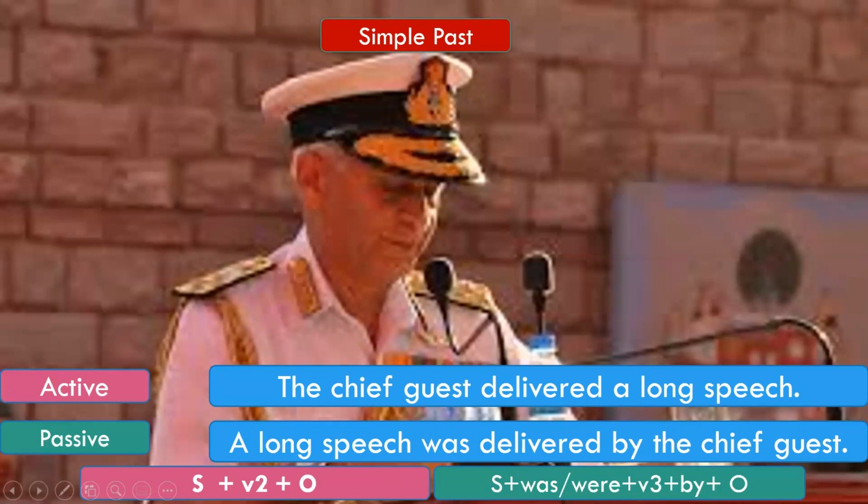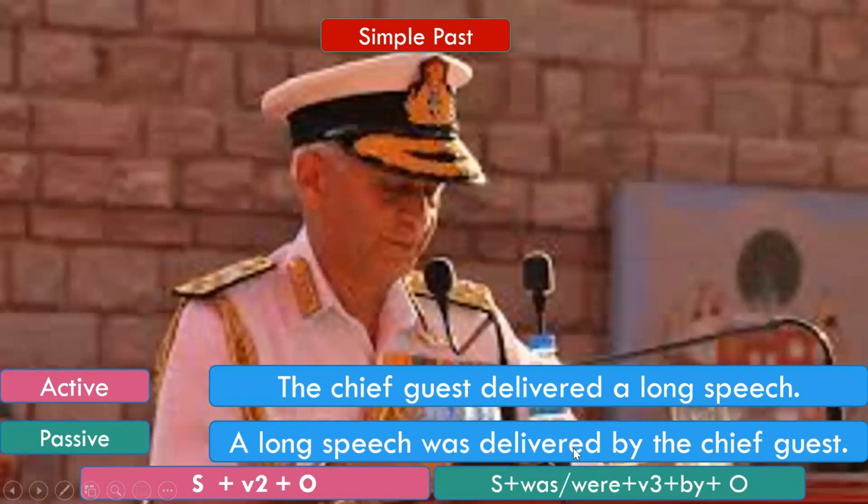Now what will be the structure of the passive voice sentence in case of simple past tense? Look at the structure here. Subject plus was or were, because the be form of the verb will change since it is a simple past tense. We are dealing with past tenses now. In the past tense, the be form of the verb is was and were. Here, a long speech is a singular subject, so we will use was. Then the V3 form, verb in the third form.